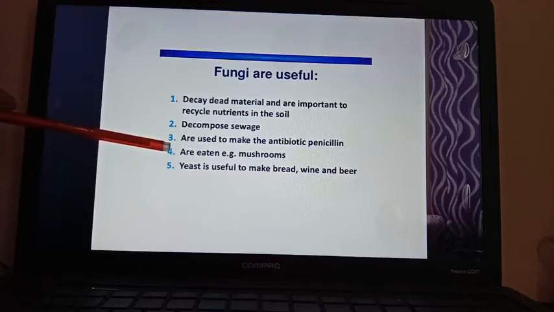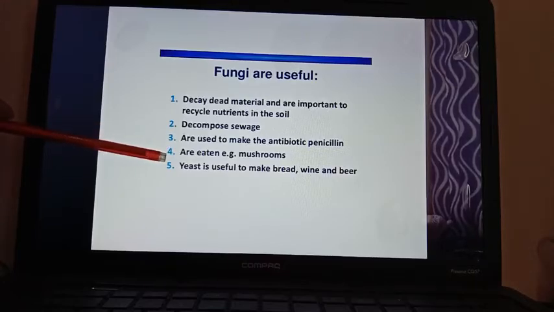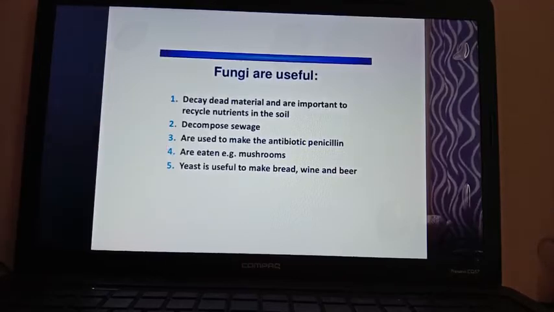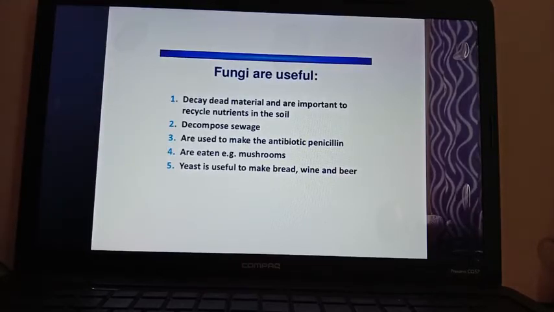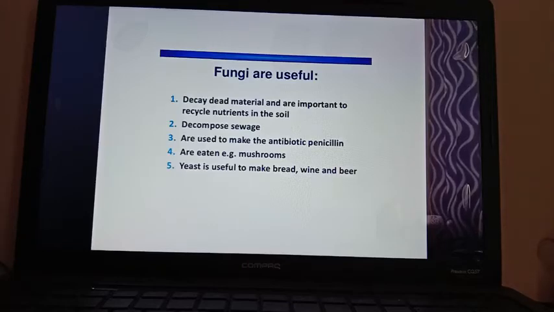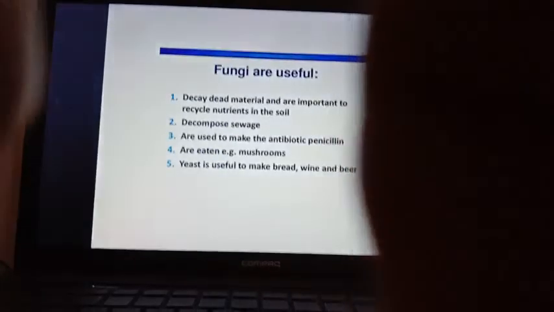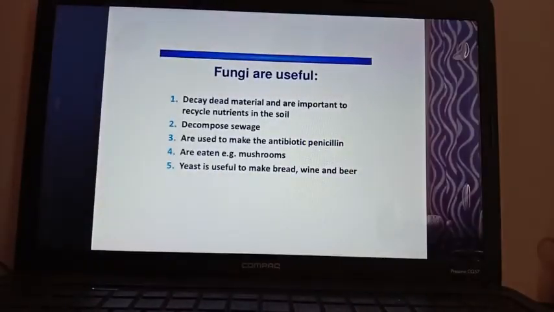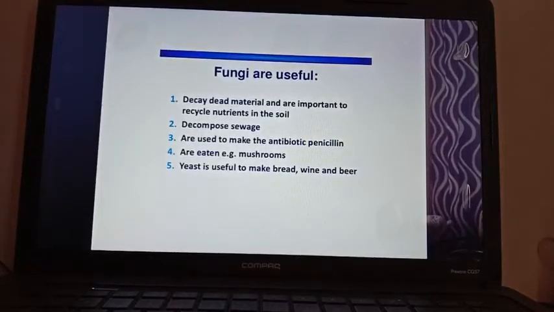They are eaten directly as mushrooms, so many of us eat mushrooms. Yeast, that is single-celled or unicellular fungi, is very useful in the making of bread, wine and beer. Yeast carries out anaerobic respiration. In anaerobic respiration, they produce alcohol and carbon dioxide, and this is used for the production of bread, wine, beer.